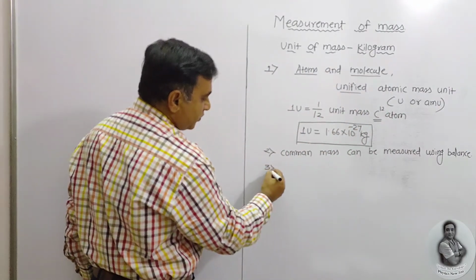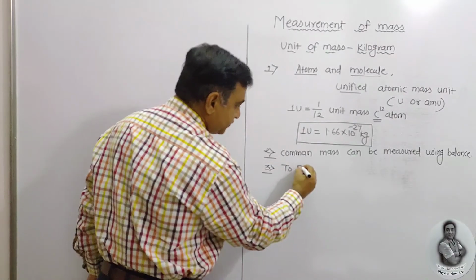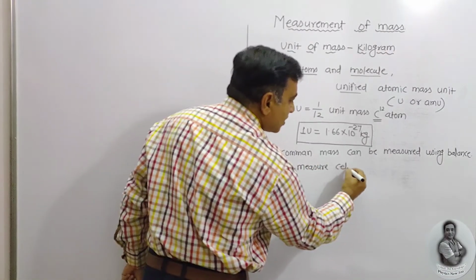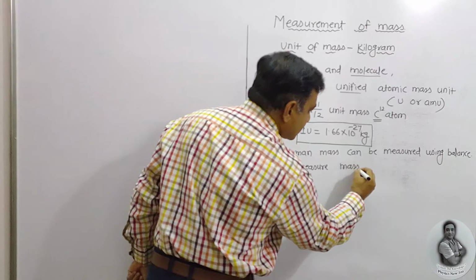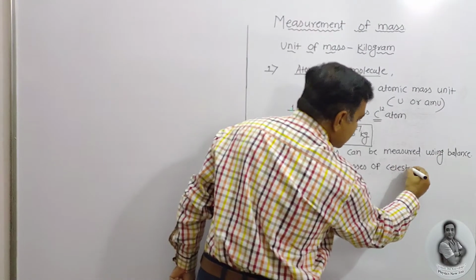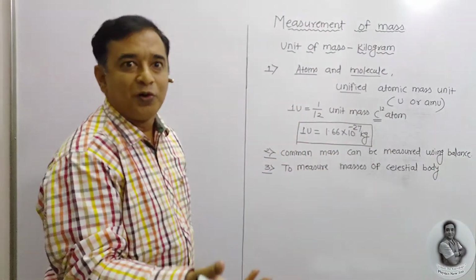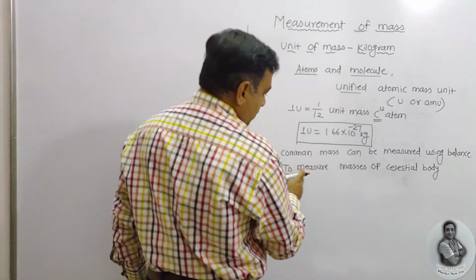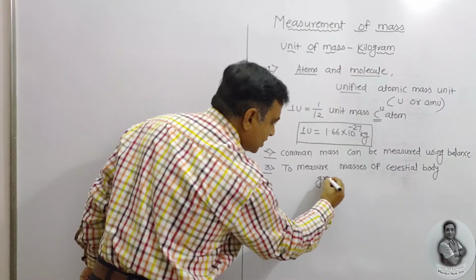And what about the next point? If I want to measure the masses of celestial bodies which are present in nature, just like the Earth, Moon, Jupiter, Uranus, Neptune, Pluto, all these, so as to measure the masses of celestial bodies, a gravitational method is used.